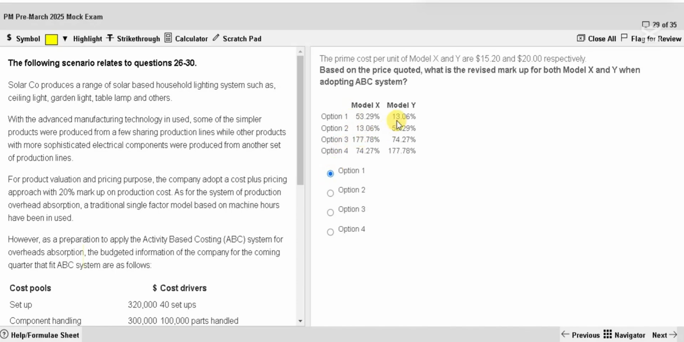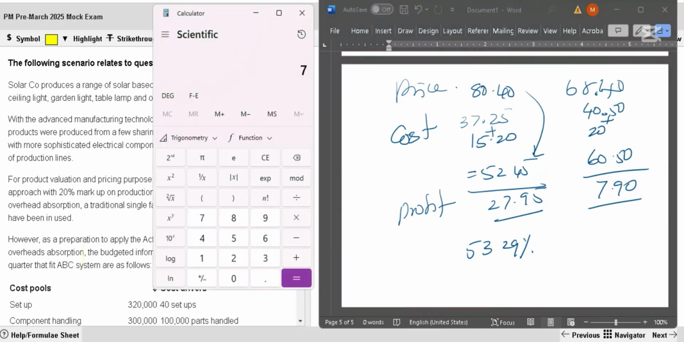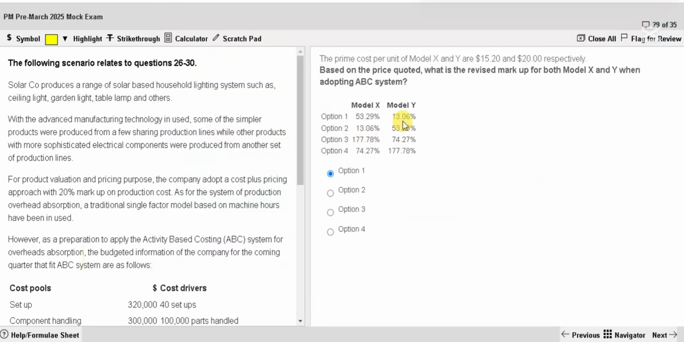Just to double check, if I have time, I can do it for model Y also. Model Y. This is 60.5. So when you subtract it, it's going to be 7.9. So markup is profit divided by cost, 60.5, 13.06%. Yes, that is right. So option 1 is right. Last one.